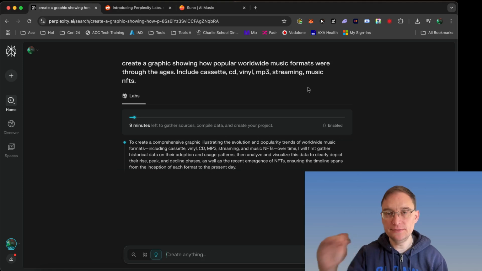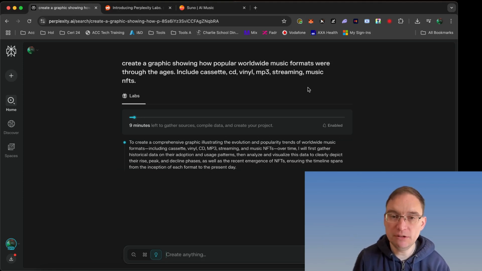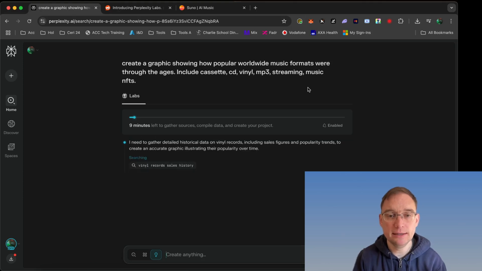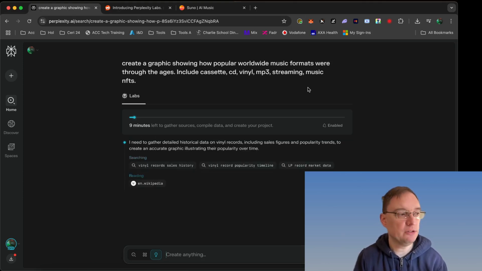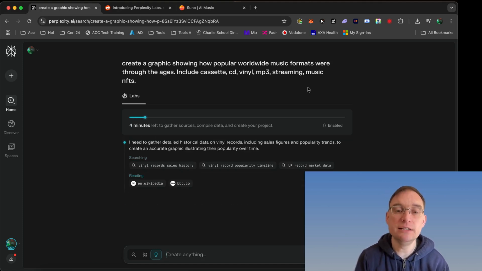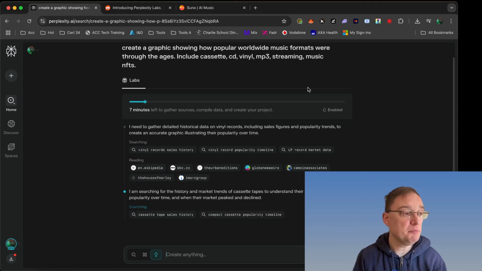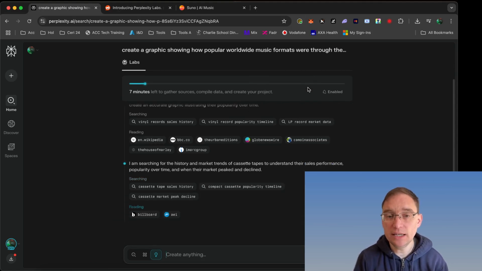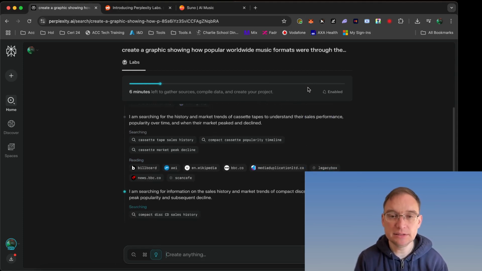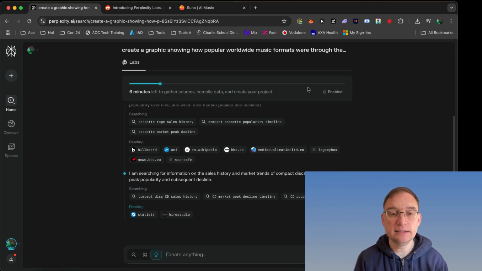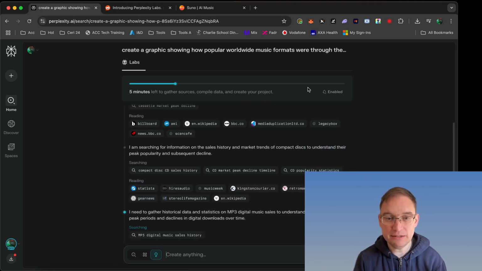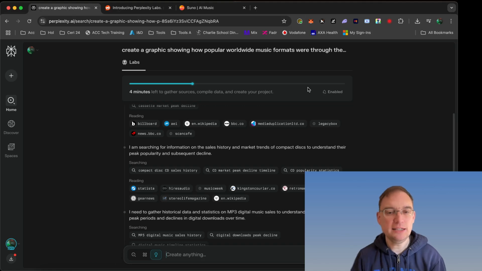It does this at a kind of task level. So to create a comprehensive graphic illustrating the evolution and popularity trends of worldwide music formats, including cassette, vinyl, CD, MP3. So this is what it's working out, what it needs to do. It's currently searching the internet right now, and it's having a good read of some of the Wikipedia files, that kind of thing. Even BBC.co. It's now looking at the history and marketing trends of cassette tapes, and information on the sales history of CDs. Looking at a high-res audio website, a Music Weekly audio website, Wikipedia again, gear news. So it's found the relevant sources that it needs to, and it'll just go away and do its thing.